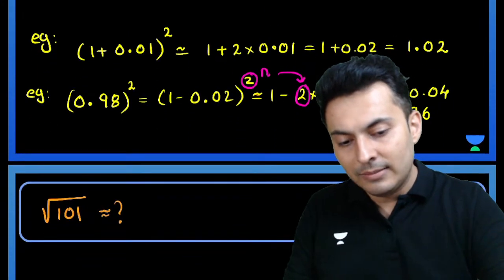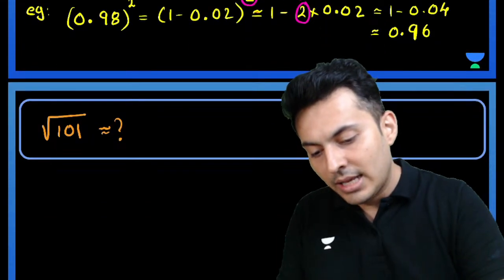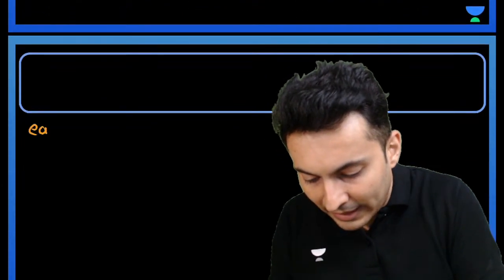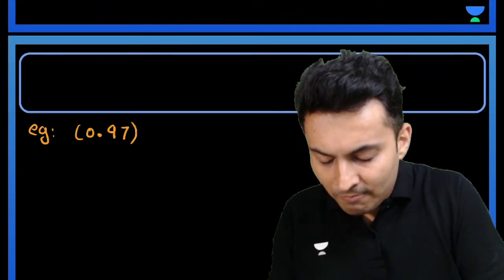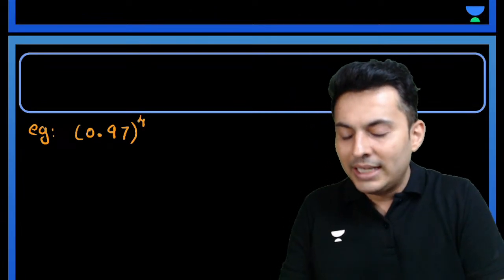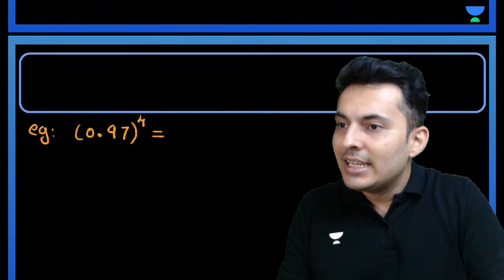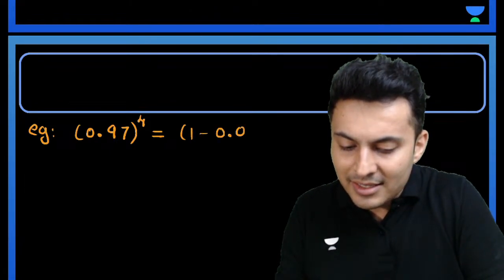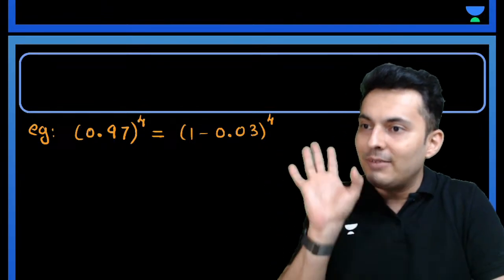Before going to this, let me give you another example and then we will come to this root 101. Just look at this example. 0.97 raised to 4. What can I write it as? 1 minus 0.03 raised to 4. 0.03 I have to subtract, then I will get 0.97.